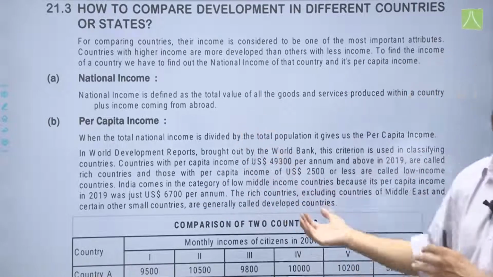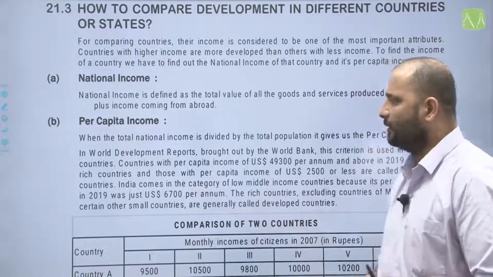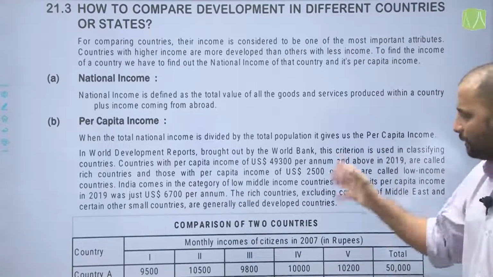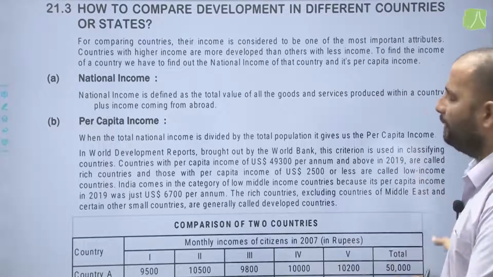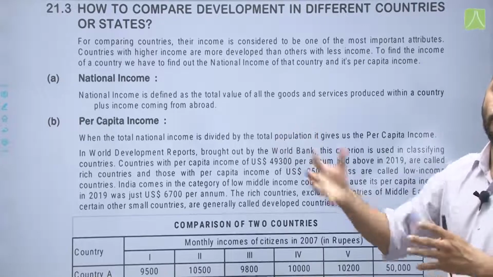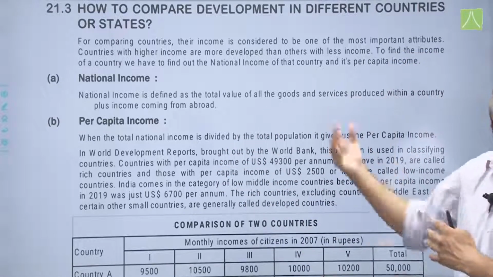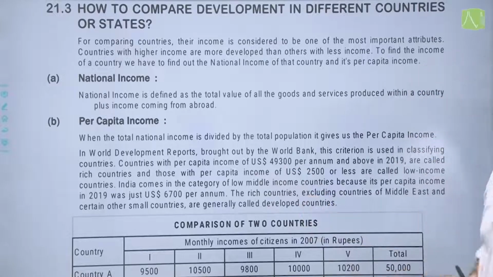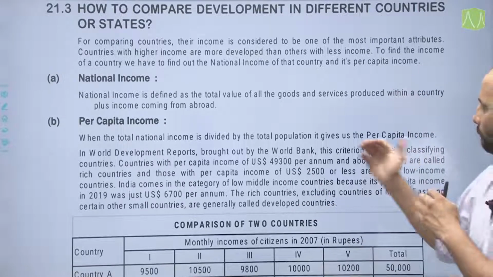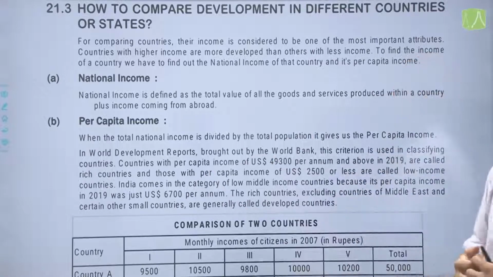You can say that is why it is being referred to as a low middle income country, with $6,700 per annum. The rich countries, excluding countries of the Middle East and certain other small countries that have not been included in the World Development Reports brought out by the World Bank, are generally called developed countries. So, majorly the countries which are rich countries are considered to be developed countries.